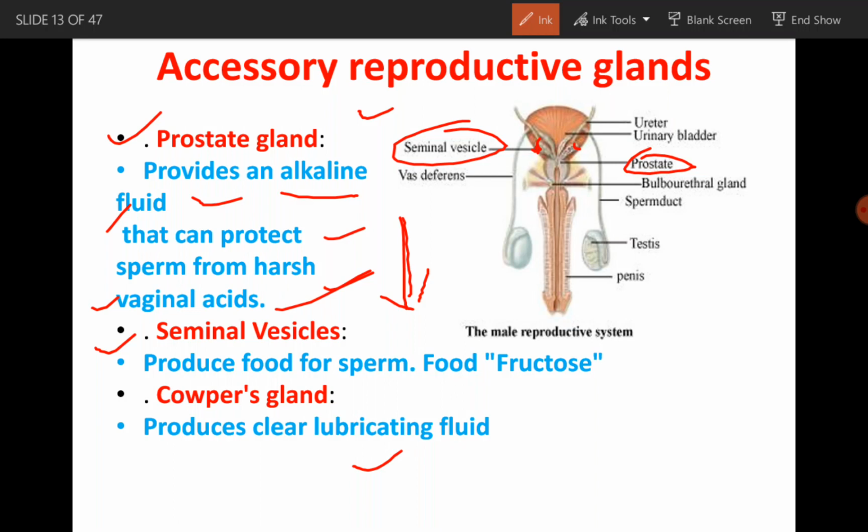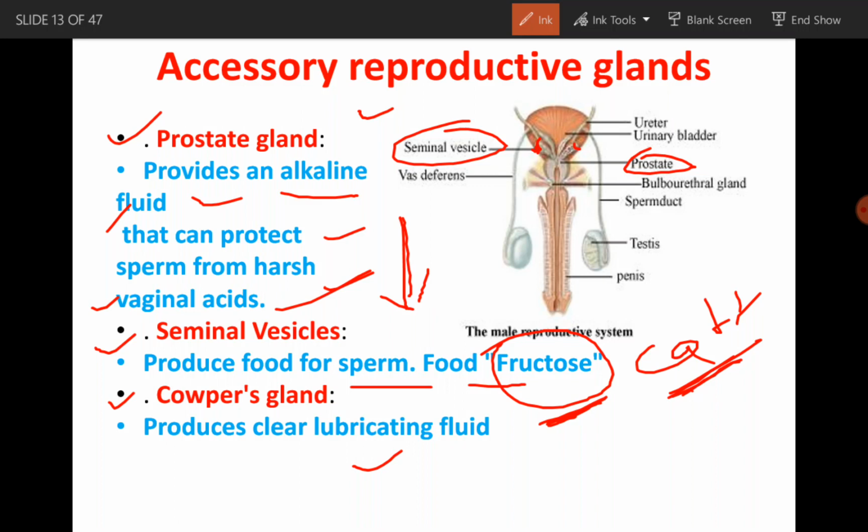Okay, and next one is the seminal vesicle. They produce food for the sperms. This seminal vesicle, where will it be? Here, one on the right side and one on the left side. A pair of seminal vesicle glands is present in the male reproductive system, and it also secretes a fluid which is responsible for the mobility of sperms, and it has nutrients, that is the fructose, as well as calcium ions. These are required for survival of sperms, as a nutrient.